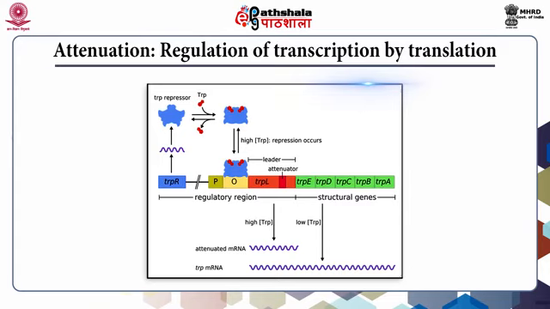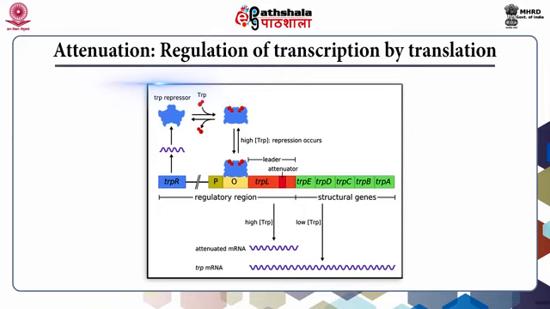The particular structure that forms depends on the availability of tryptophan, because this is one amino acid which is coded for in the leader sequence. When tryptophan is available for incorporation into proteins, the peptide sequence coded by this leader sequence can be successfully translated. When tryptophan reaches very low concentrations, translation is delayed at the leader codons that code for the insertion of tryptophan into the polypeptide. This is because sufficient tryptophan and charged tryptophan tRNA are not available.